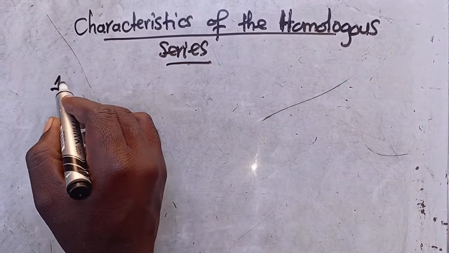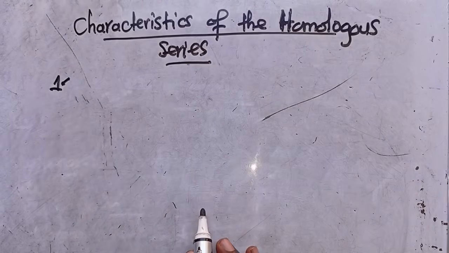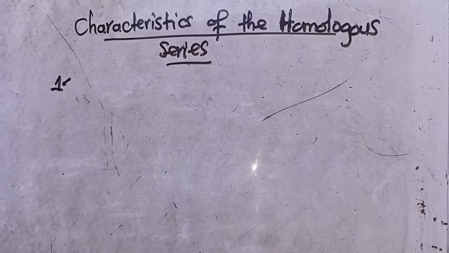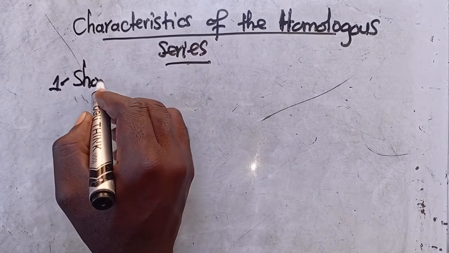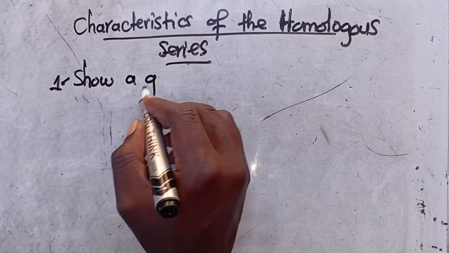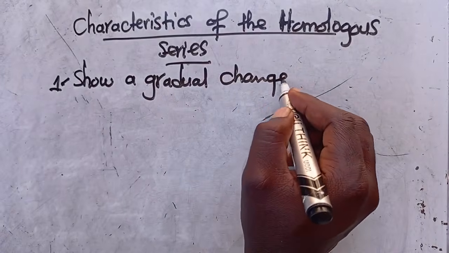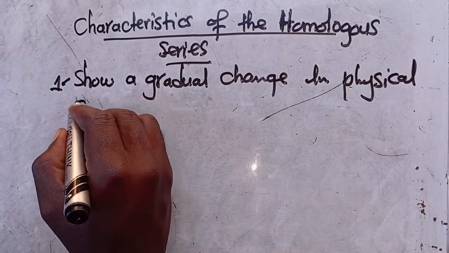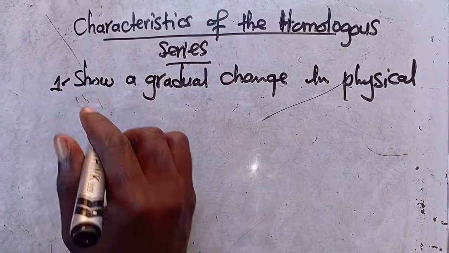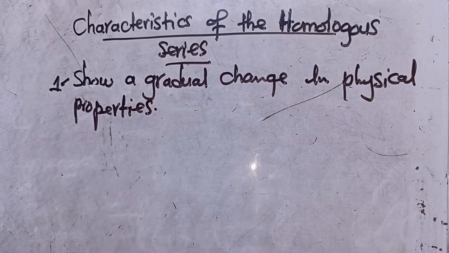One thing that you have to get here: one characteristic of the homologous series is that members in this family show a gradual change in physical properties.